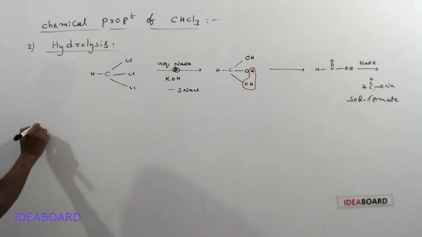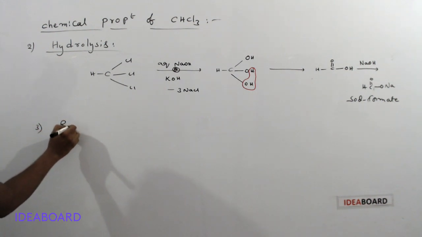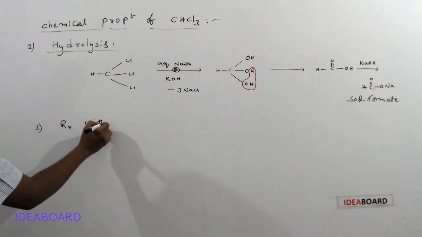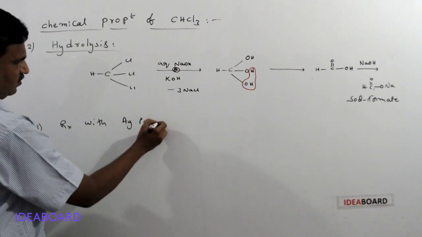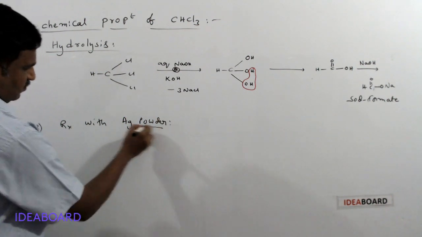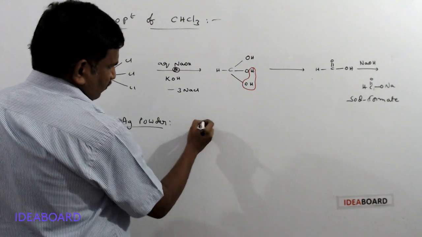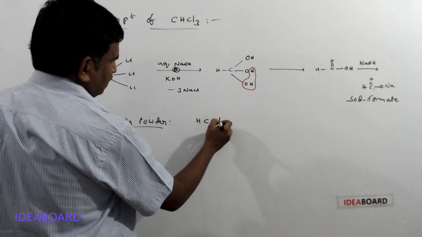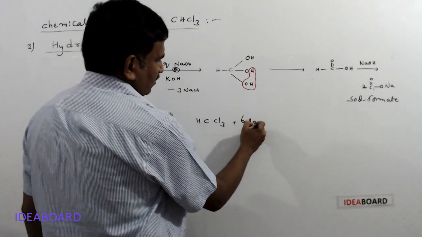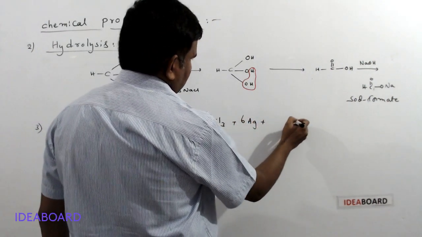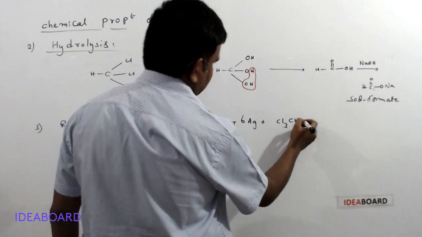Next, third reaction: reaction with silver powder. Here we are taking chloroform, CHCl3, reacting with silver 6Ag and again CHCl3.